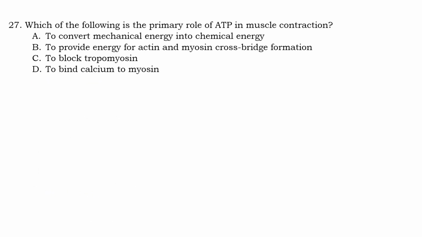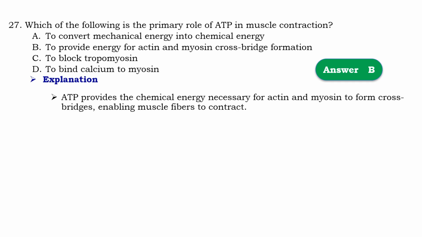Question number 27. Which of the following is a primary role of ATP in muscle contraction? So the answer should be B, to provide energy for actin and myosin cross bridge formation. It means that ATP provides the chemical energy necessary for actin and myosin to form cross bridges, enabling the muscle fiber to